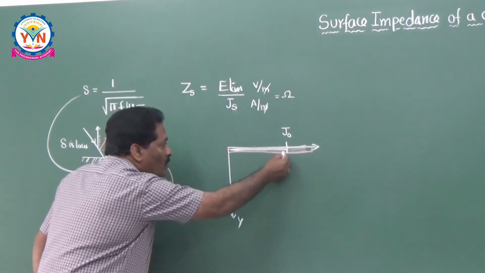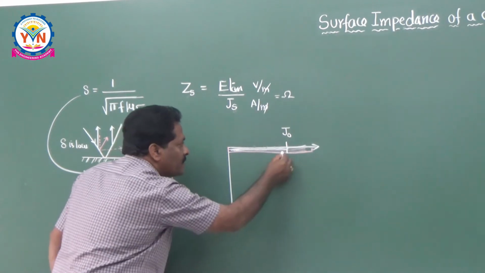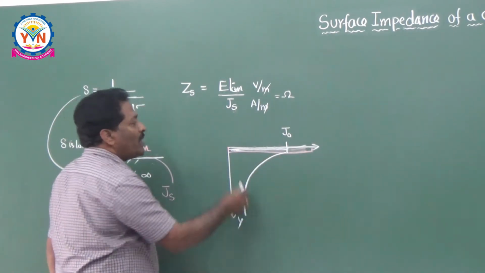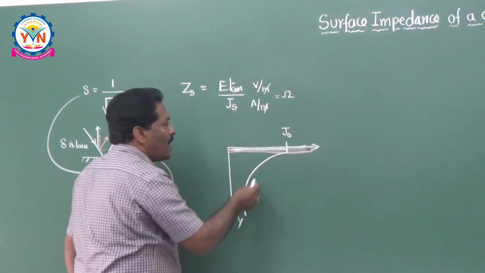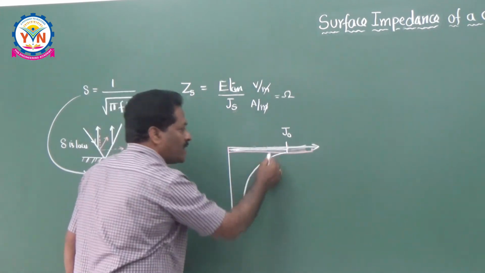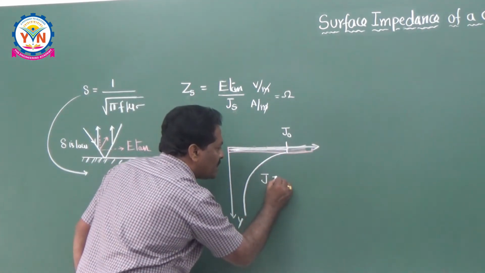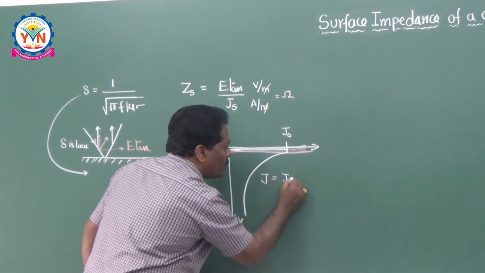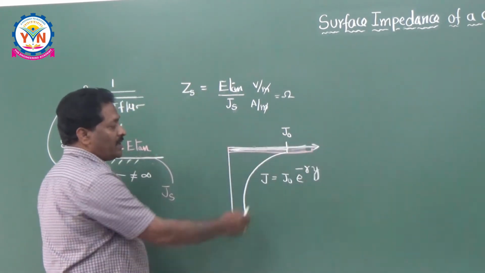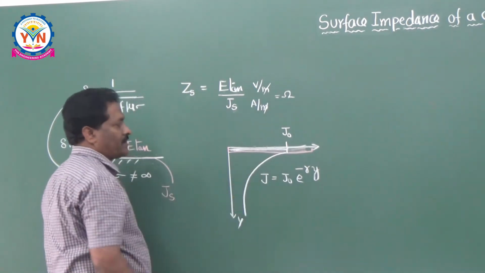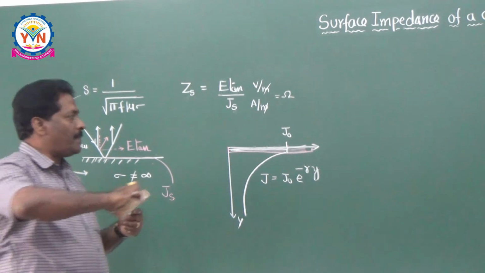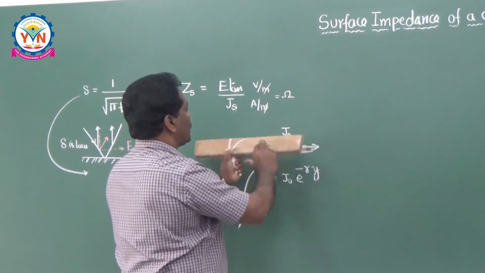Whenever you are going interior to this conductor like this, it goes on decreasing. So at the surface it is J naught and exponentially it is decaying in the y direction. So I can write down here the current density variation J is equal to J naught into e to the power of minus gamma y. Because it is in the y direction, it is changing like this. So suppose for example, this is the conducting surface.